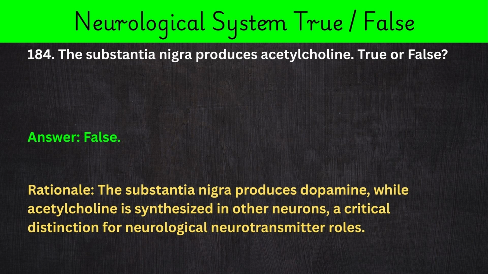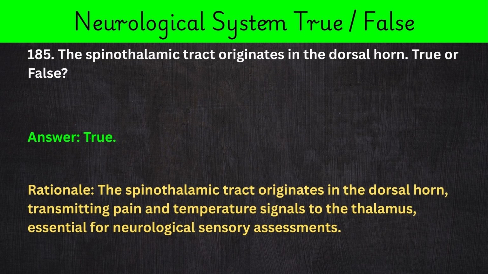184. The substantia nigra produces acetylcholine. True or false? Answer: false. Rationale: the substantia nigra produces dopamine, while acetylcholine is synthesized in other neurons, a critical distinction for neurological neurotransmitter roles.